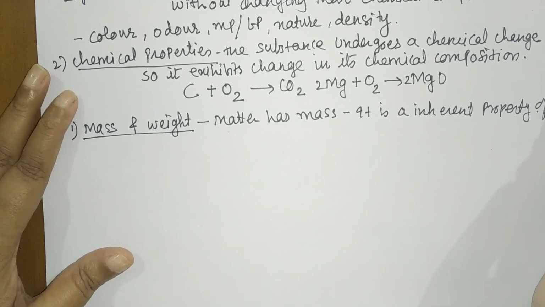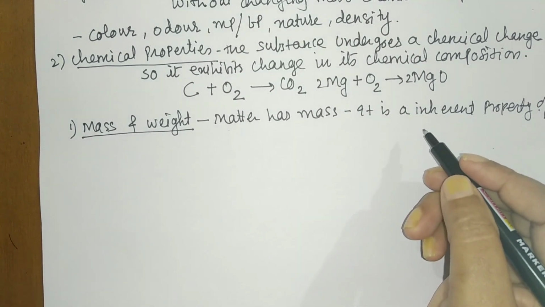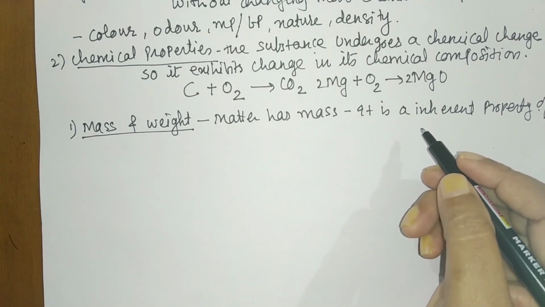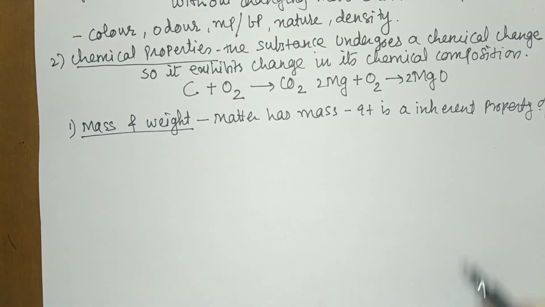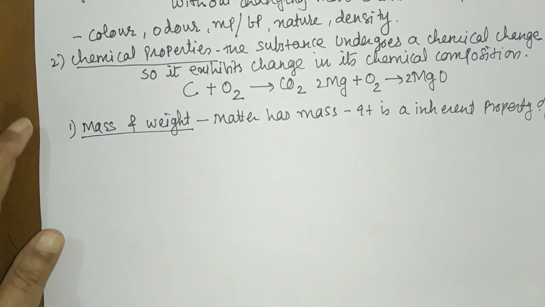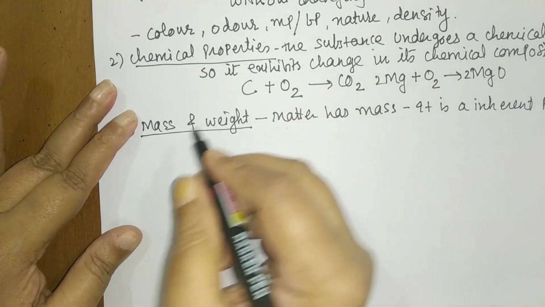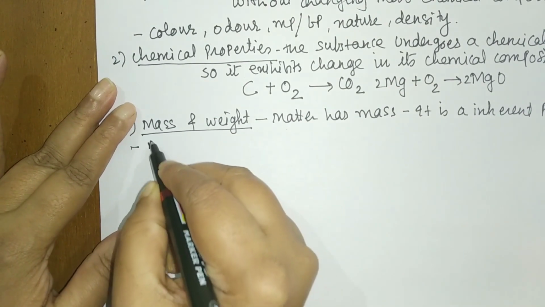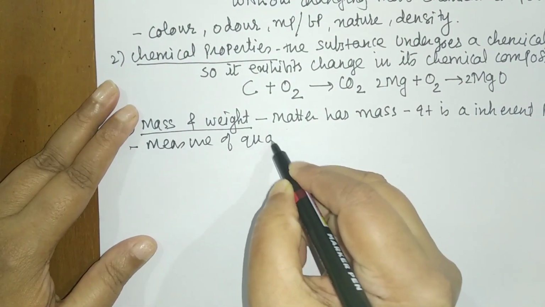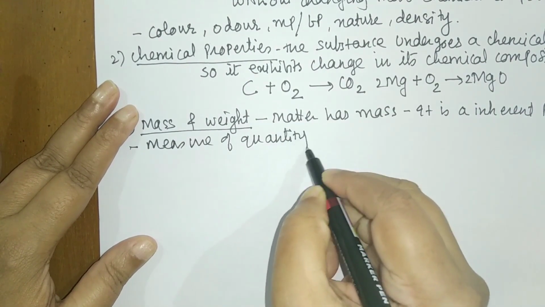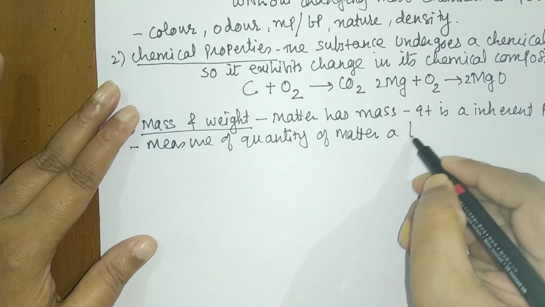Now how do you measure this, students? You measure this in kg, or you measure this in gram. Those are the units we usually use for mass. So students, mass is a measure of the quantity of matter a body contains.